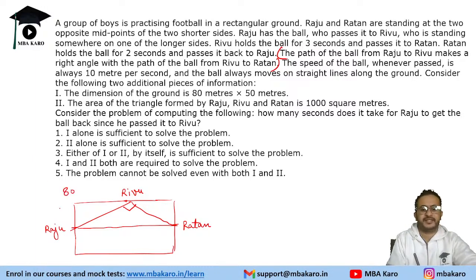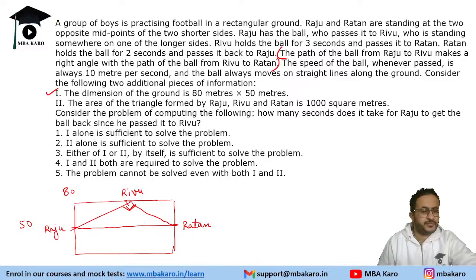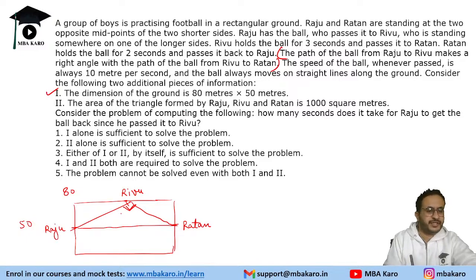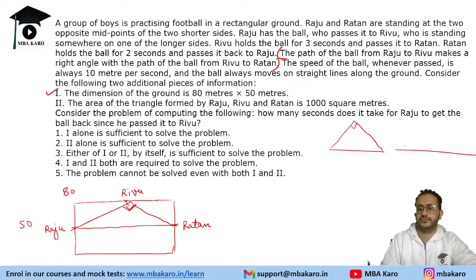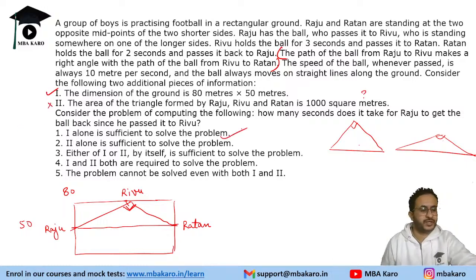So the first statement says that this is 80 by 50. So we can find out at what point it will make the right angle triangle. So the first statement is sufficient. The second statement says the area of the triangle formed is 1000 square meters. Now, if dimensions are not given, the area of the triangle can be 1000 in any format. A triangle can be taller like this, or very flat like this. When we are given only the area, we cannot find the total distance because the triangle can be of this format or that. So this statement is not sufficient. So one alone is sufficient to answer the question.